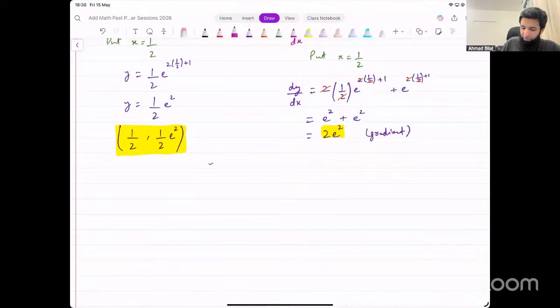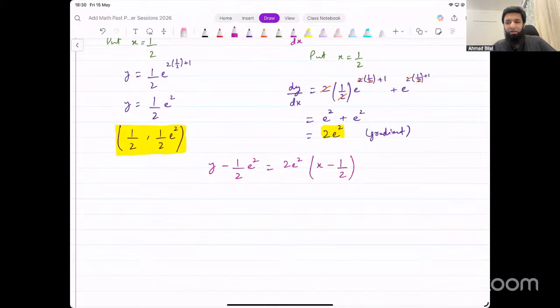We can write down the equation of the line: y minus y1. That means y minus 1 over 2 e squared equals m, which is 2e squared, into x minus x1. That will be x minus 1 over 2. That's the equation of the tangent that we were looking for. Now, there's no need to simplify this.